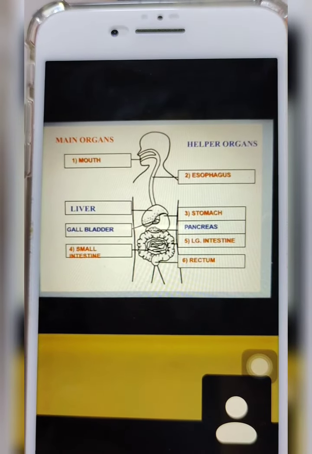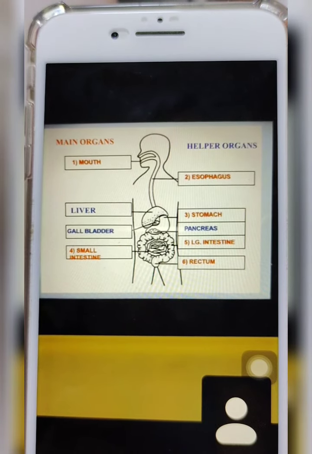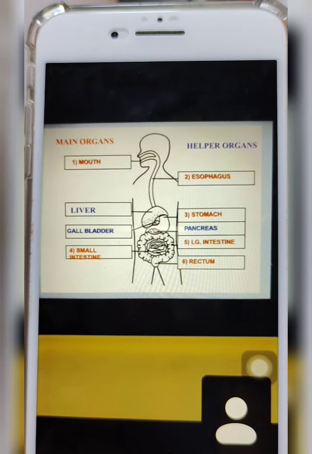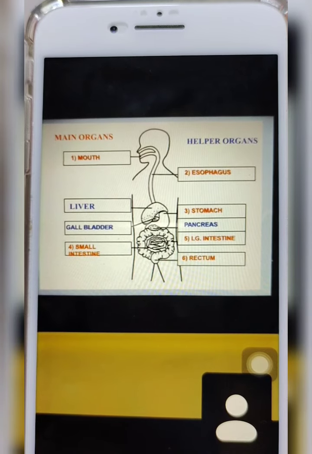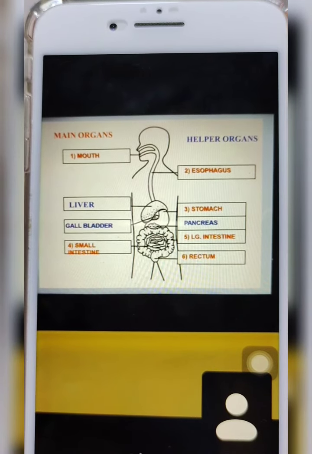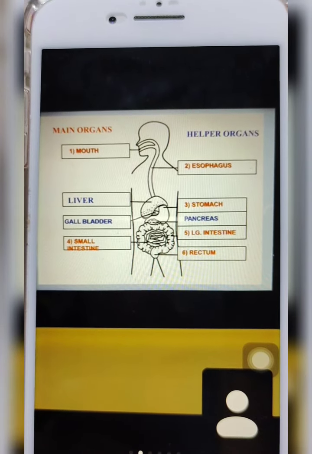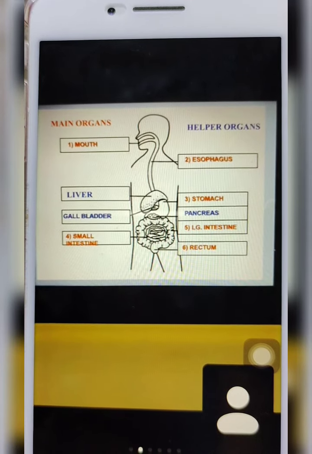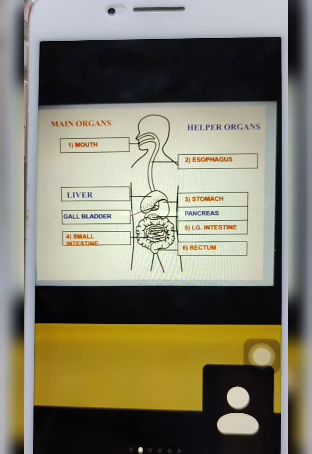Inside our small intestine, while the food is there, the helping organs will actually help digest the food. So who will help them? The liver will produce bile, and the bile is stored in the gallbladder, and the bile will actually what? Break down the fats inside the small intestine. Now, another helping organ, your pancreas, will produce a lot of enzymes so that the food in the small intestine will be broken down into the smallest particles possible.